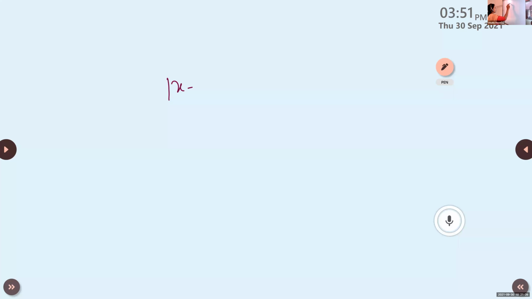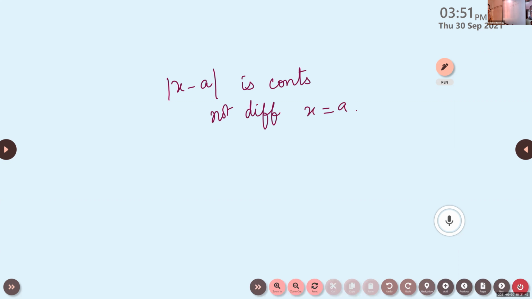So in general, we can say modulus of x minus a is a continuous function, but it is not differentiable at x is equal to a. This is what we learned in differentiability and continuity.